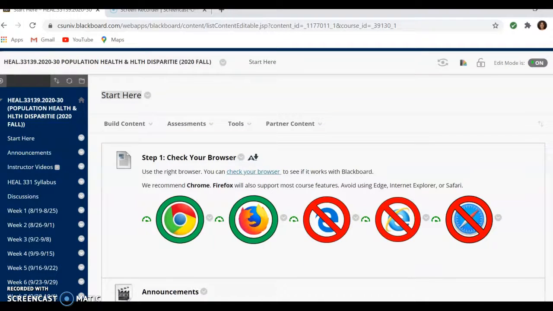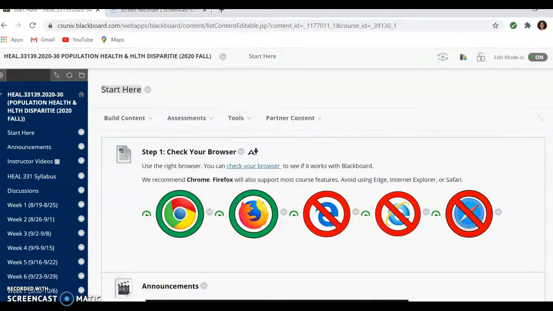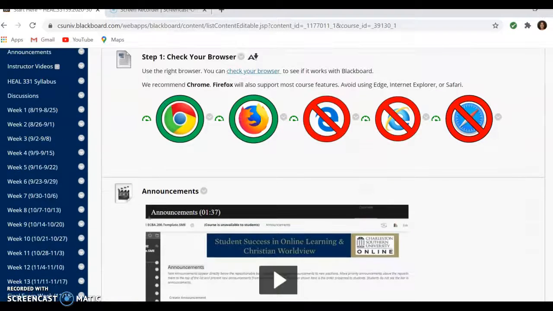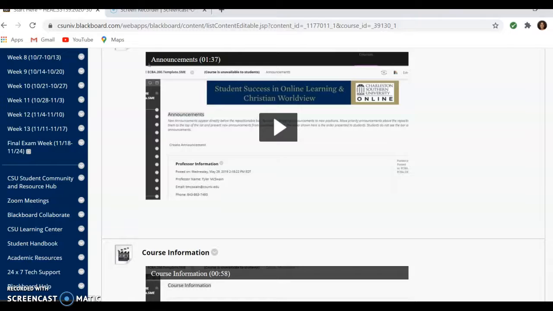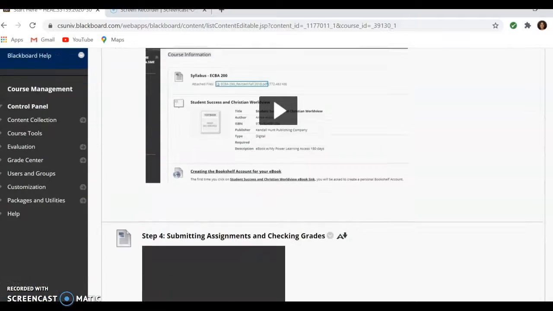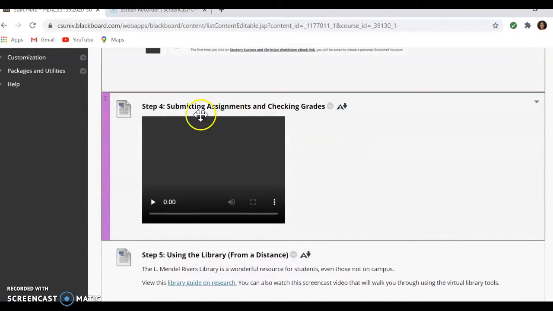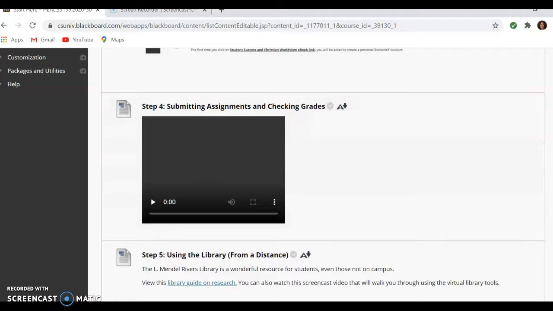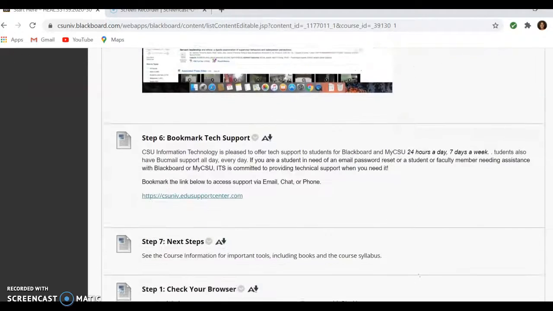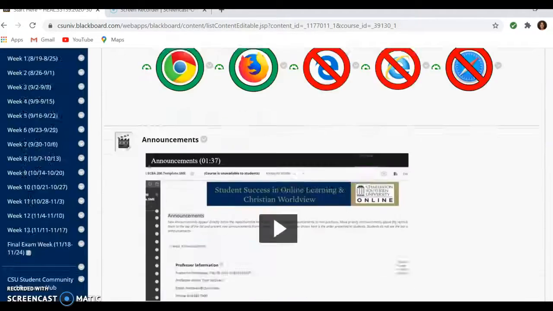You can see that if you're not familiar with Blackboard, or if you're new to public health, or if you're taking this as an elective, this is a great place to start. This is the Start Here tab, and as you scroll down, it gets you familiar with Blackboard. It tells you what everything is, how to find course information, and, probably most important, submitting and checking grades and assignments. So you can just go through. This is a great place to start.